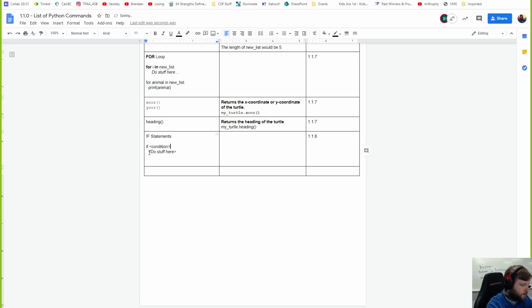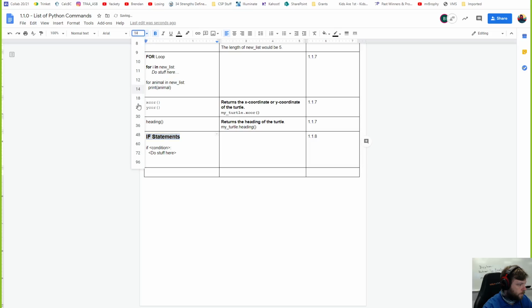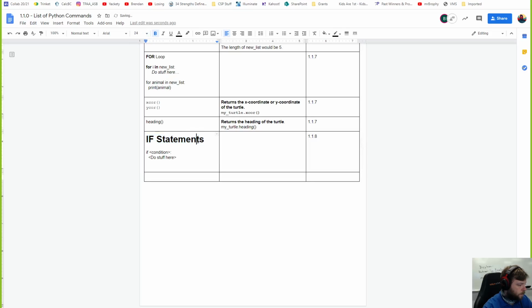So if statements, it's kind of like the for loop. If the condition is true, do the stuff inside the if statement.